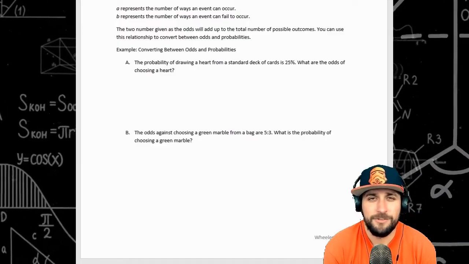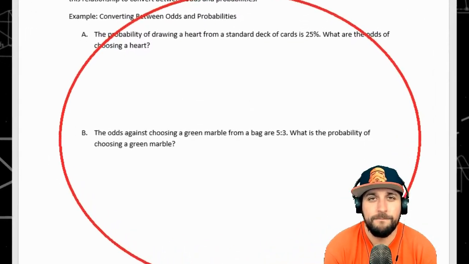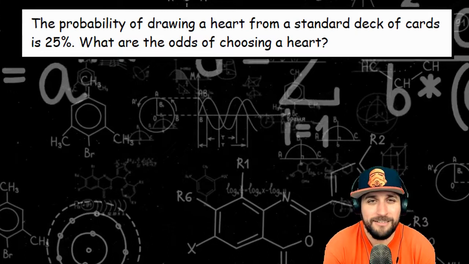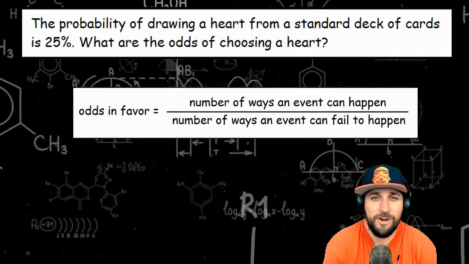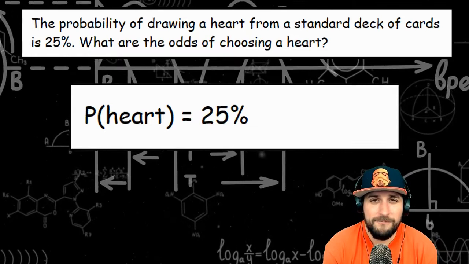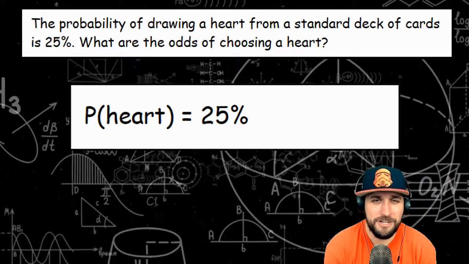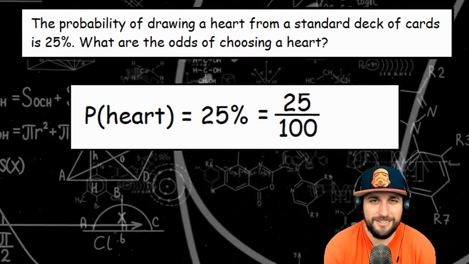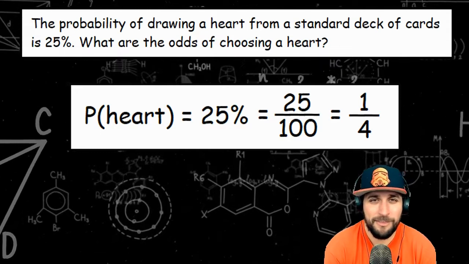So if we look at our examples on our notes, we're going to try converting between probability and odds. Example A says that the probability of drawing a heart out of a standard deck of cards is 25%, and it asks us to find the odds of drawing a heart. Odds of drawing a heart, so that's odds in favor of drawing a heart. First we have our probability, 25%. In order to convert between odds and probability, it's best if they're fractions, so we can convert 25% into a fraction. Percents compare numbers to 100, so that's 25 over 100. You reduce, so 25% is the same as 1/4.